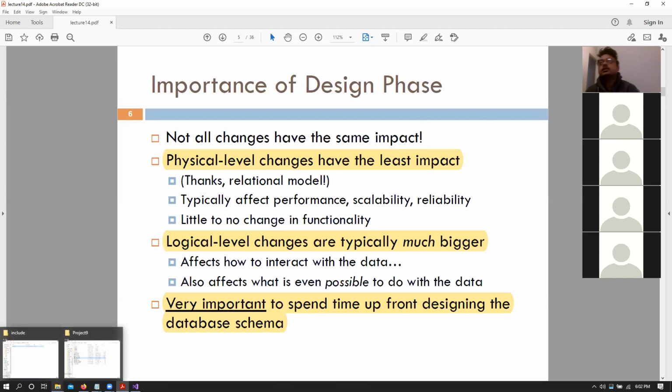Why are we focusing so much on the database design process might come as a question. You can imagine that, let's say that I change my database from a hard drive that was, so let's say that I had my database stored in a